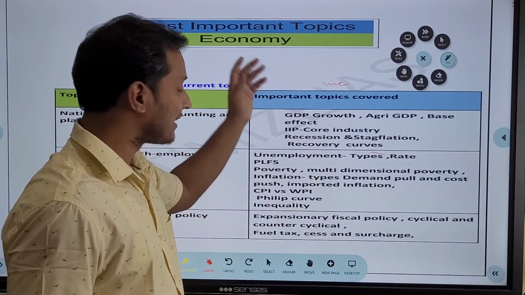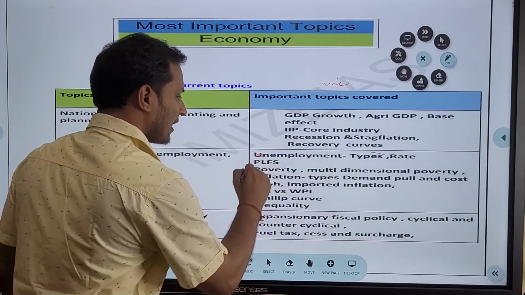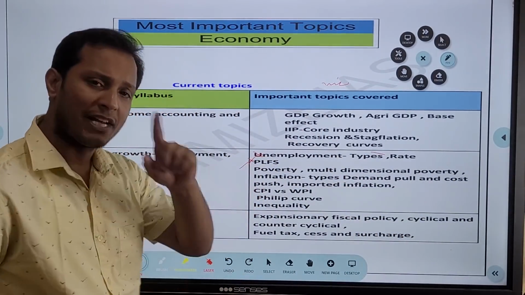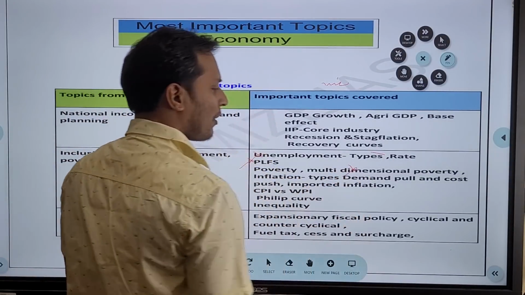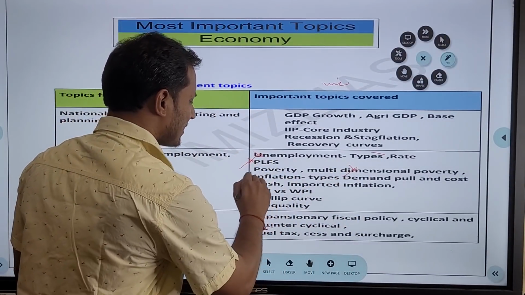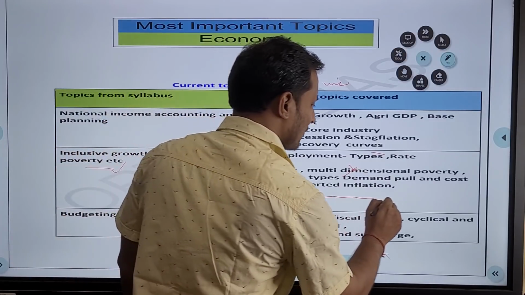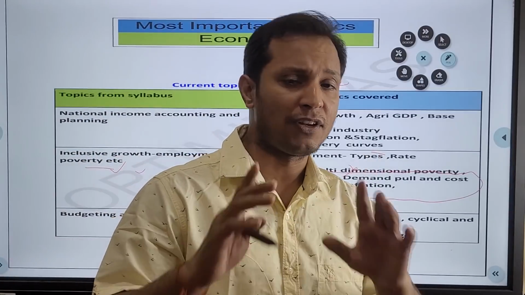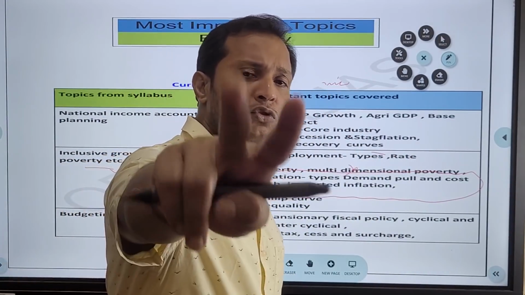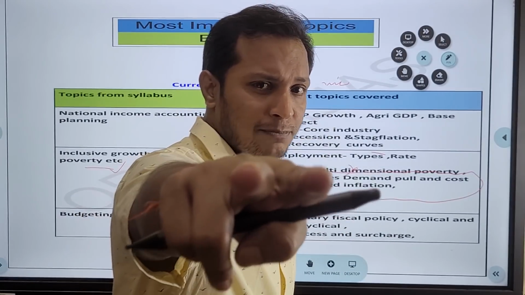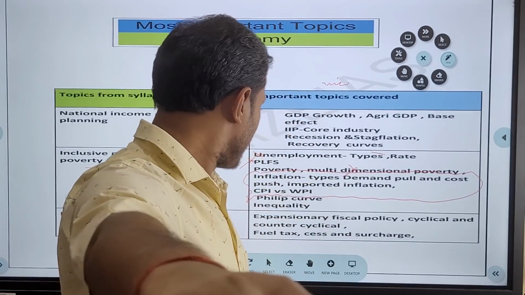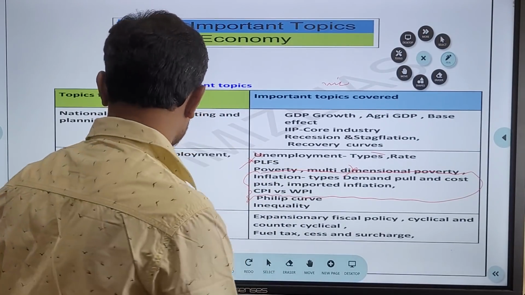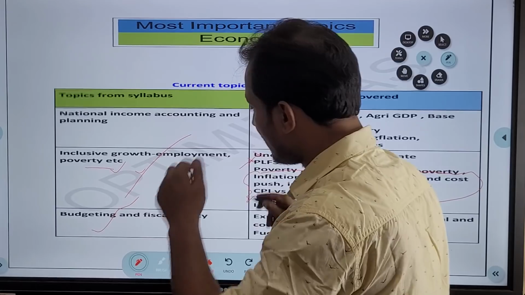So these are important. If I can tell you very important topics, okay, in this, unemployment rate types are very important. Then guys, this PLFS data is very important. Then the multi-dimensional poverty index is very important. Then inflation, guys, I cannot emphasize more about this topic of inflation. Very important. I guess 2 questions are going to come from demand pull and cost push inflation, and then WPI and CPI. Okay, 2 questions are going to come, guys. Please prepare it.